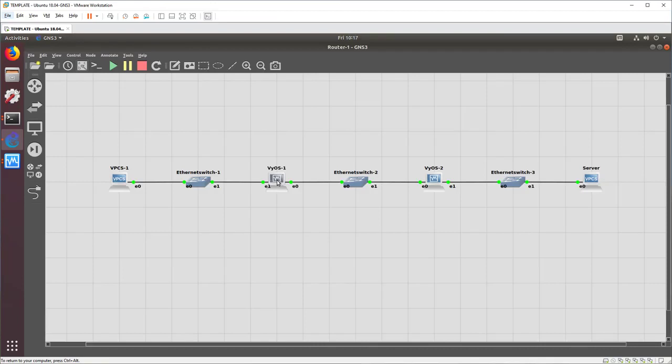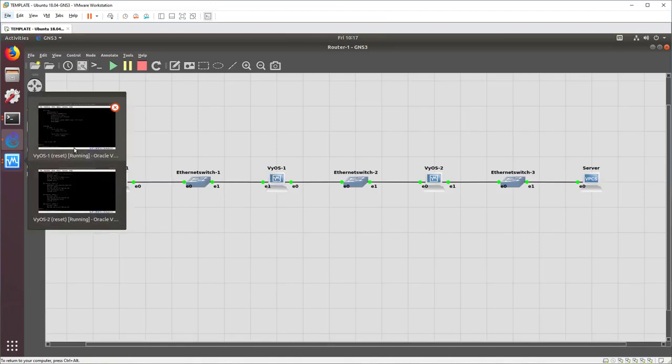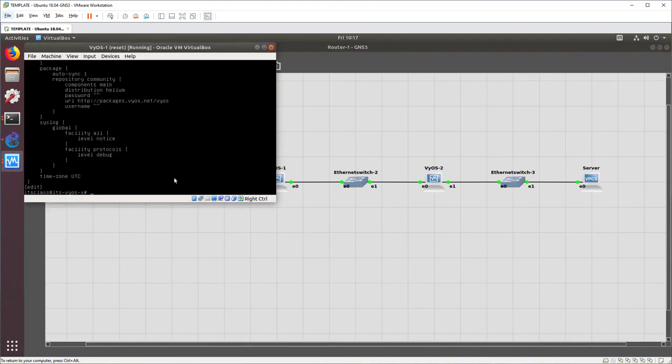Now, keep in mind, ETH0 of VyOS2 is a network that VyOS1 and VyOS2 share. So where the packets are going has to be somewhere that VyOS1 can directly see. Has to be a network and an IP address that it can directly talk to. So to do that, we're going to give VyOS1 a set protocols static route, and we're going to say, what network am I seeing?